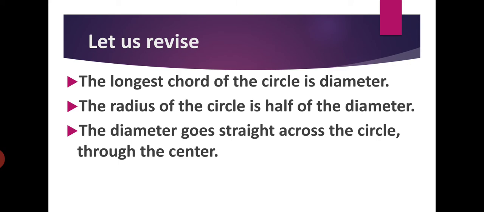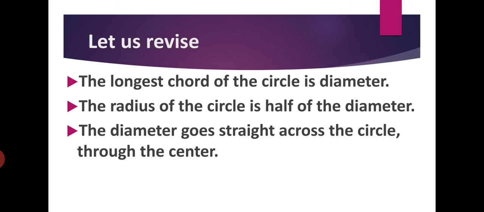Either you can say radius is half of the diameter, d divided by 2, diameter divided by 2, or you can say diameter is double of radius, d is equal to 2 into r. Okay students, these are the formulas to find out radius or diameter, this we will see in the next chapter.